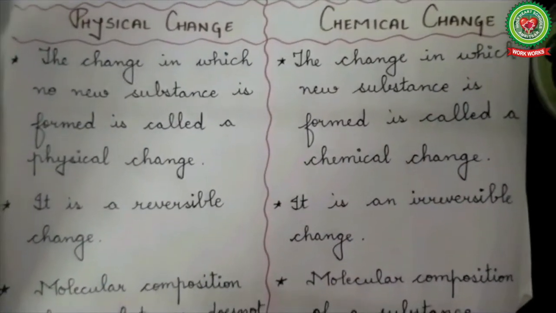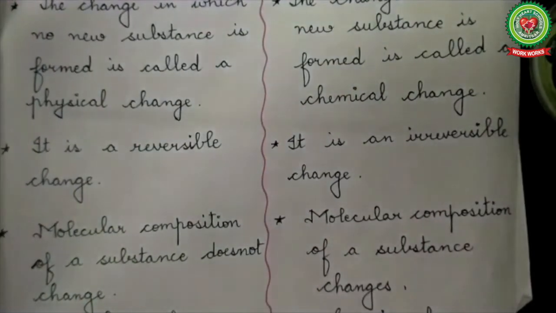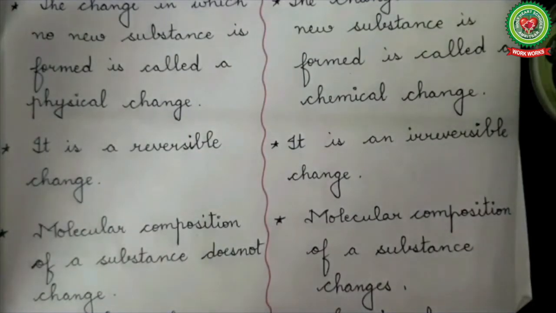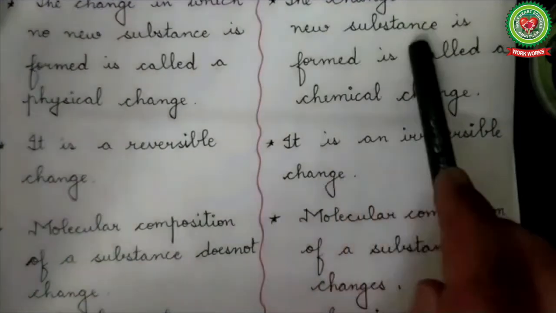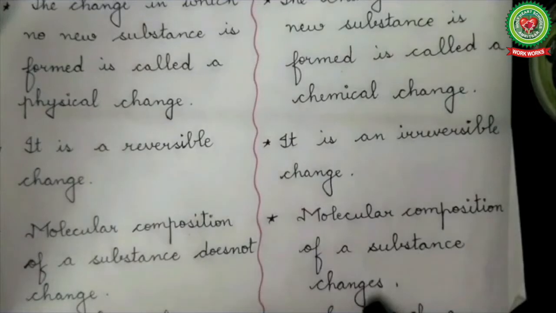Next is molecular composition of a substance. In physical change, as no new substance is formed, the molecular composition does not change. Whereas in a chemical change, a new substance is formed, so the molecular composition of a substance also changes.